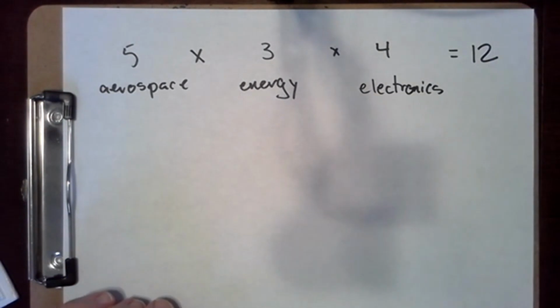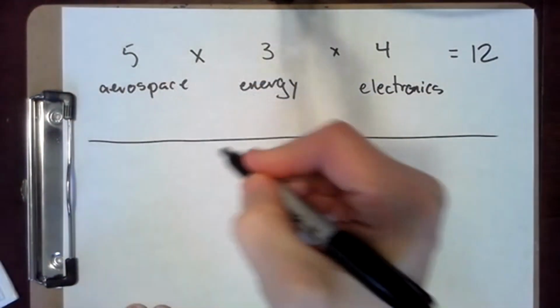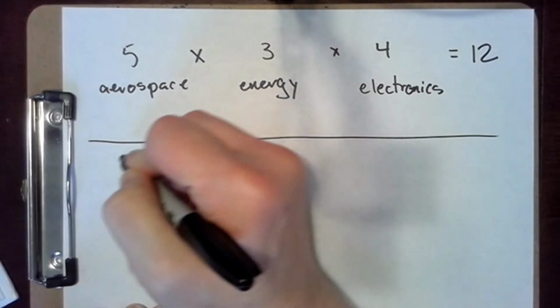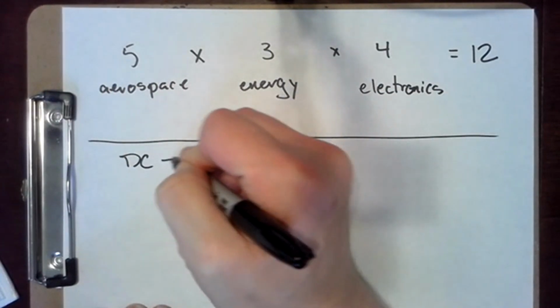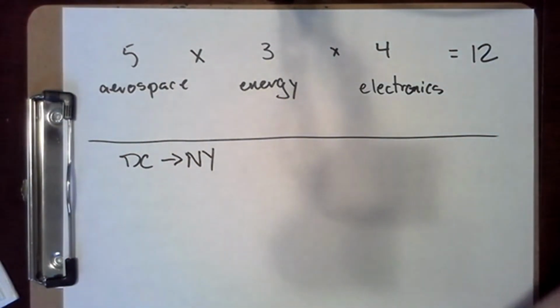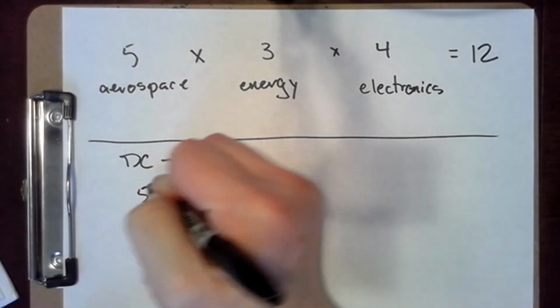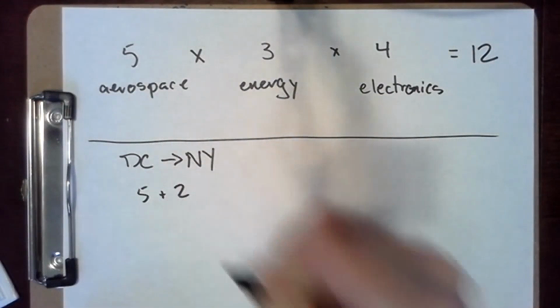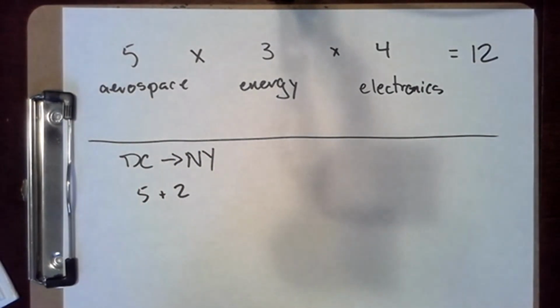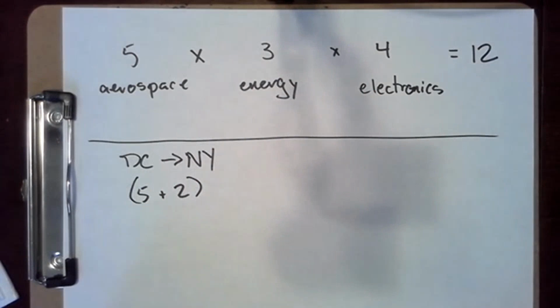So, here are Tom's options for his travel from DC to New York. He will either fly or take the train, and there are 5 planes and 2 trains departing for New York from Washington that morning.